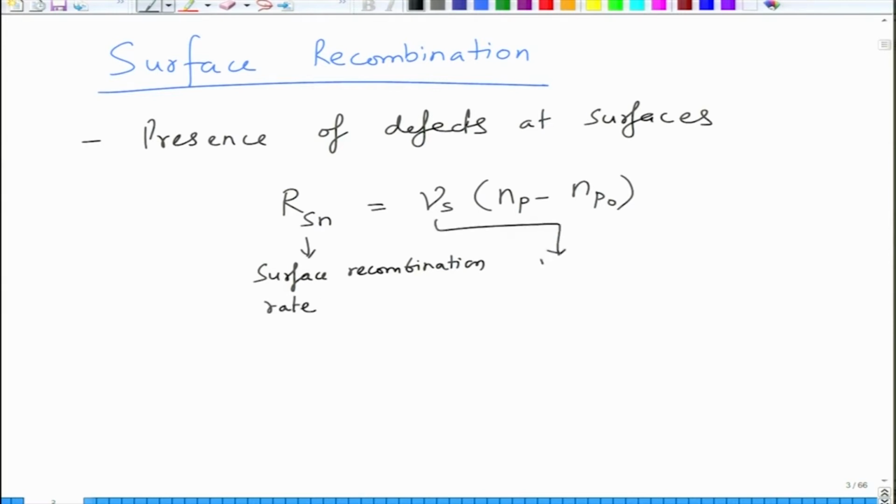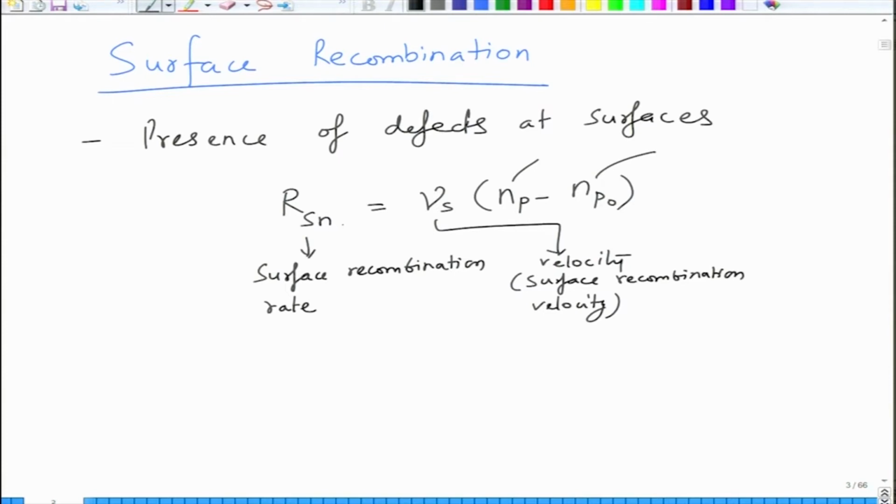V is the surface recombination velocity, as we call it. And then we have NP, which is the carrier concentration in a p type semiconductor, and NP naught is the minority carrier concentration at equilibrium or in the beginning, the initial concentration.